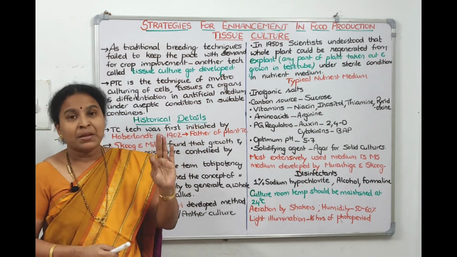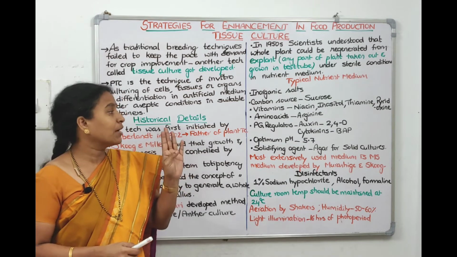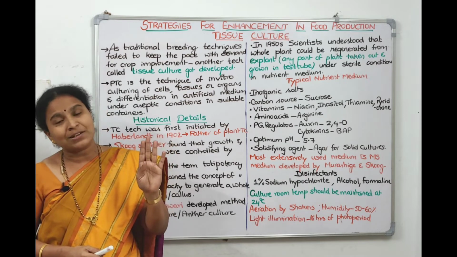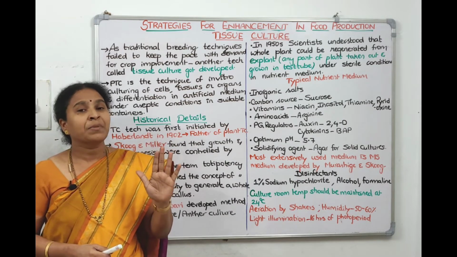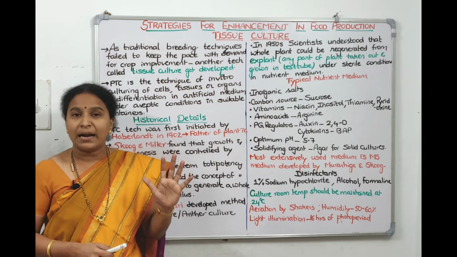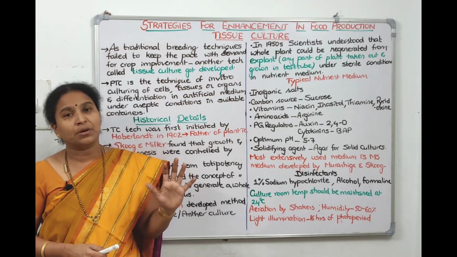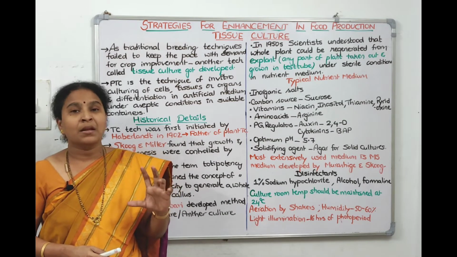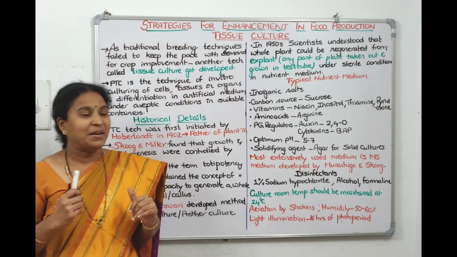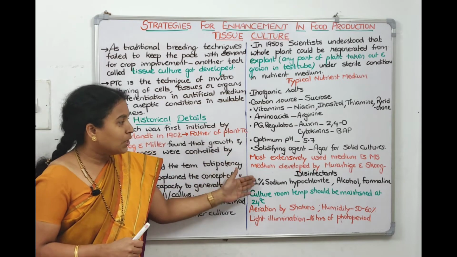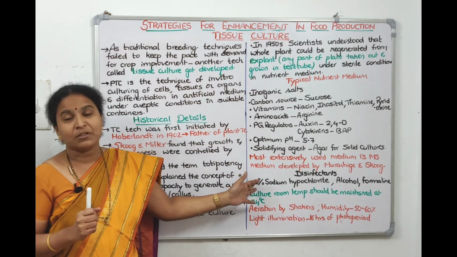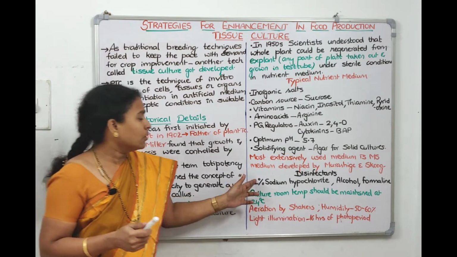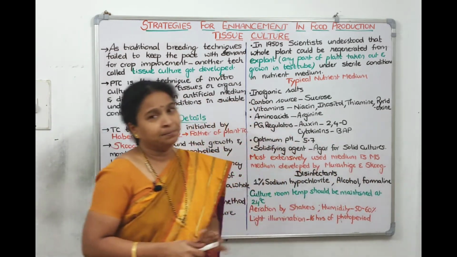Amino acid, particularly arginine. And plant growth hormones, auxin promoting root growth and cytokinin promoting shoot growth. If it is a solid culture, add agar-agar. If it's a liquid culture, no need to add that. Maintain the pH at 5.7. Take all those things, mix them in distilled water, and your medium is ready, right? The most widely used tissue culture medium was formulated by Murashige and Skoog, so it is called MS medium.